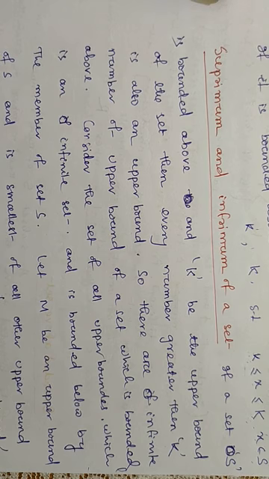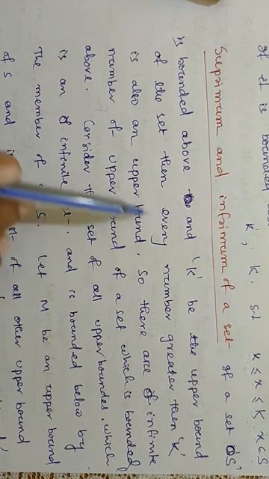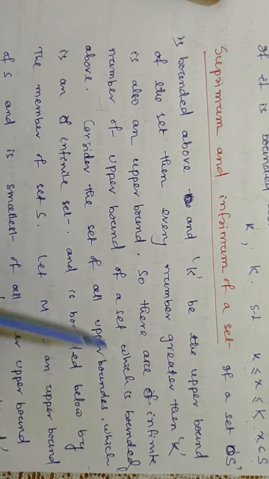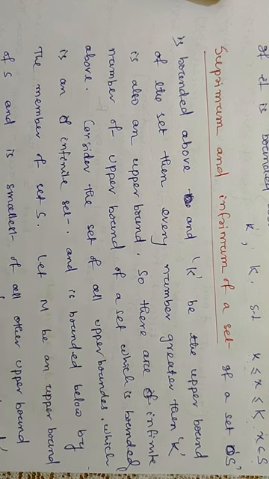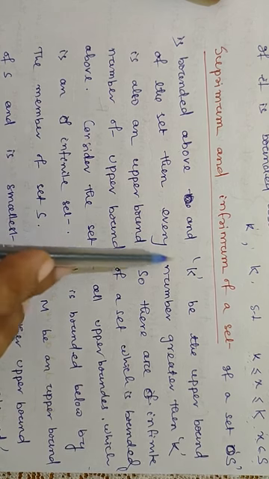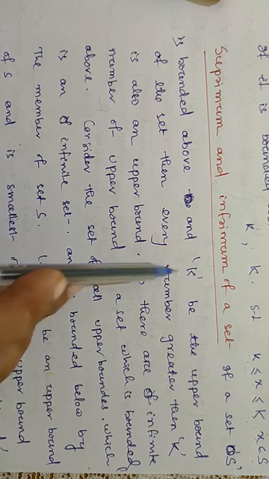Now this collection is an infinite set and it is bounded below by the number K, because K is the smallest element of all those upper bounds. All other elements are greater than K. So consider the set of all upper bounds, which is an infinite set and is bounded below by K and all the members of S, because K is an upper bound.